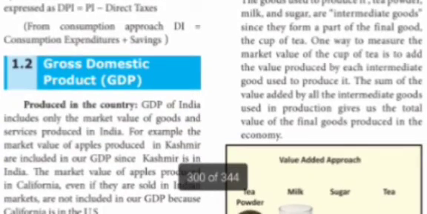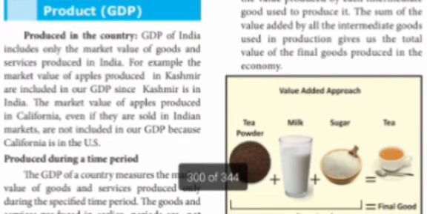Now we will see the gross domestic product produced in the country. GDP of a country includes only the market value of goods and services produced in India only. For example, the market value of apples produced in Kashmir is included in our GDP, since Kashmir is in India. The market value of apples produced in California, even if they are sold in the Indian market, we won't include in our GDP because California is in the USA. It does not belong to India. So only products from the states within India are included in the GDP.